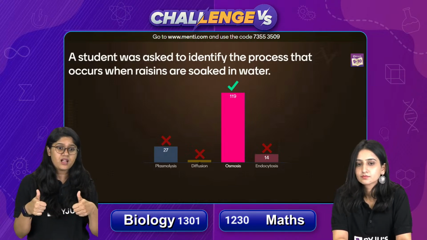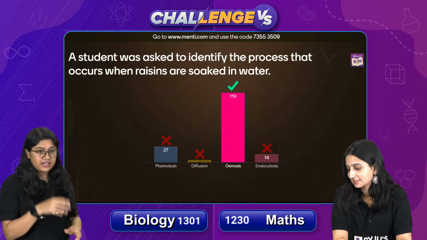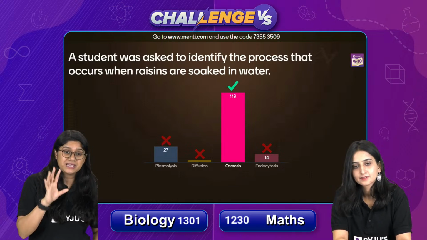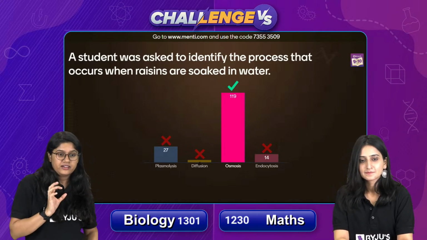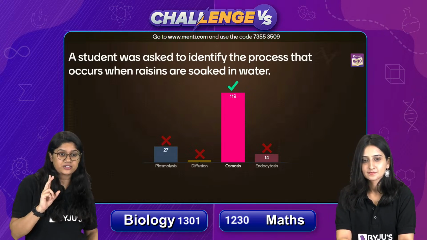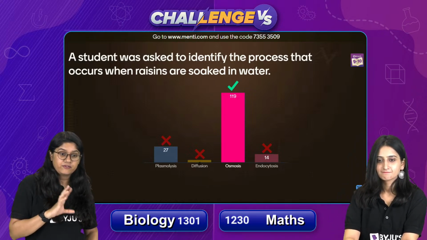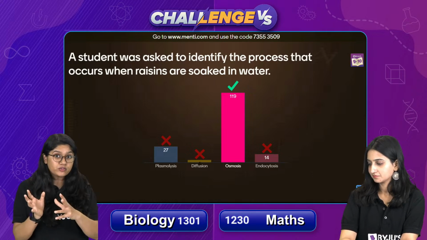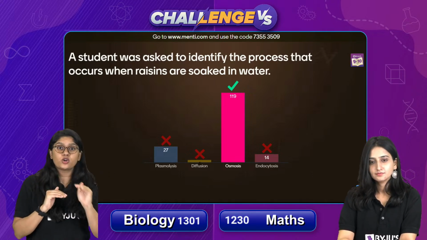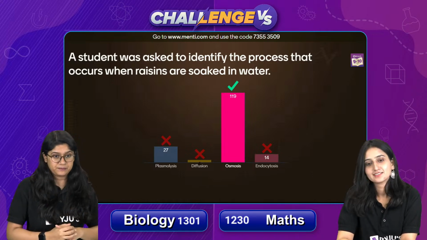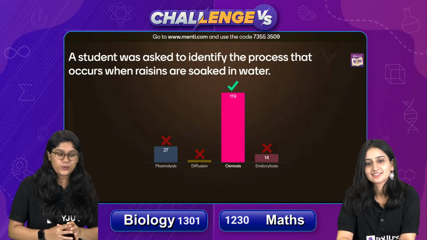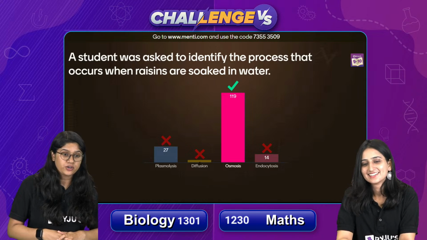Okay? Very good. So endocytosis means taking something inside, right? Endocytosis, exocytosis. Diffusion is nothing but the movement of the molecules from the higher concentration to the lower concentration. But of course, it does not include any membrane per se. Okay. Hypotonic solution, Harshit.